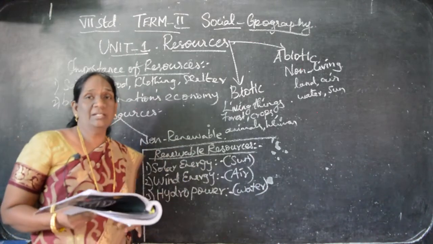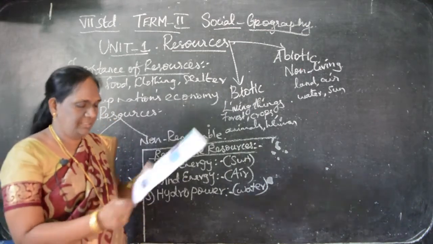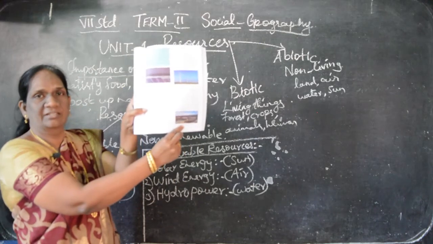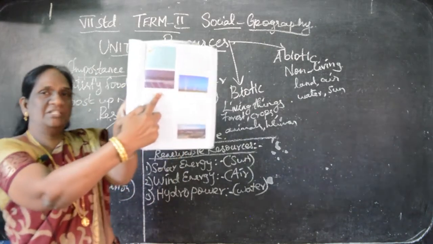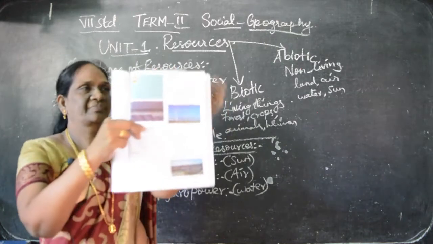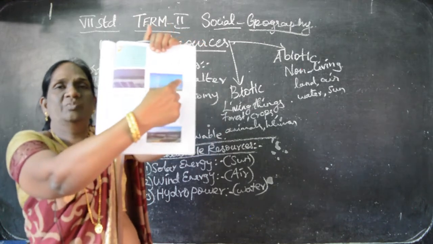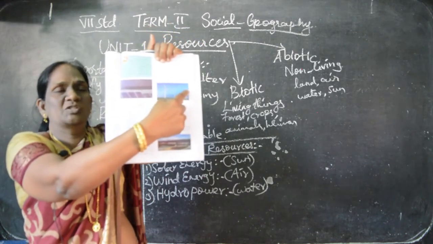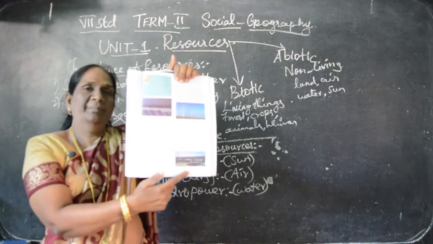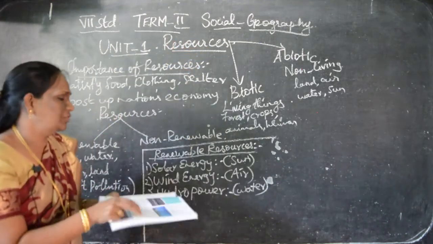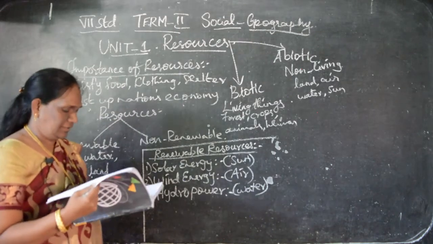Among them, China is the largest producer of hydroelectricity. Here you can see the picture. This is the solar energy picture. Can you see, children? Here is the solar power, and this is the windmill, that is wind, and here you have hydropower. Okay, then next we'll see about non-renewable.